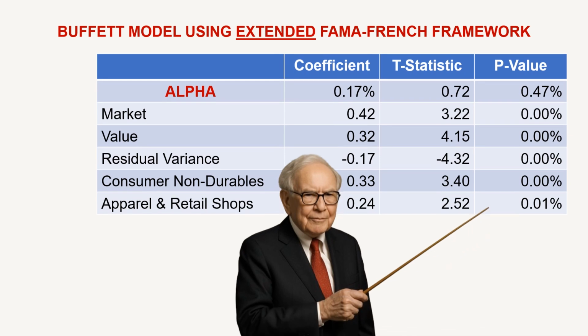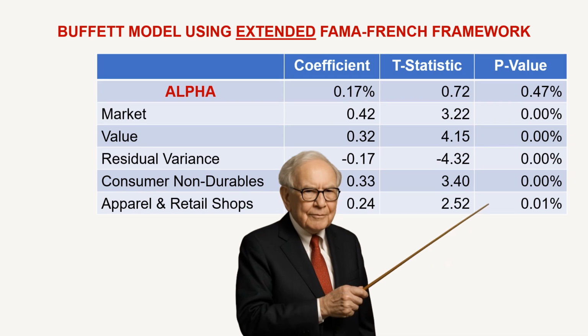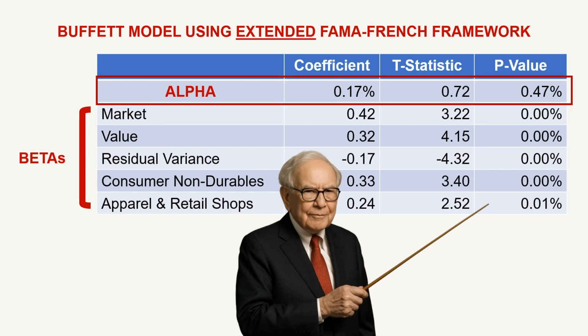This chart shows the final regression result accounting for both the core and extended factors: market, value, residual variance, consumer non-durables, and apparel and retail shops. These 5 factors in aggregate explain Buffett's returns with reasonable statistical strength. The new alpha, 0.17% per month, or about 2% annually. We've come a long way from the nearly 10% annualized outperformance of Buffett's returns over the S&P 500, and yet there's some alpha left. But here's the big catch.